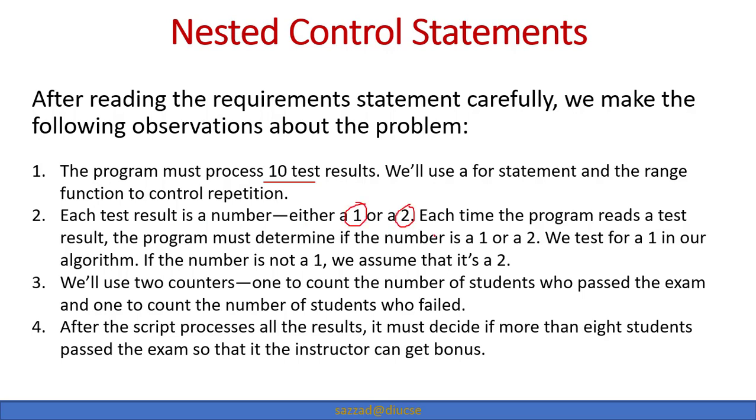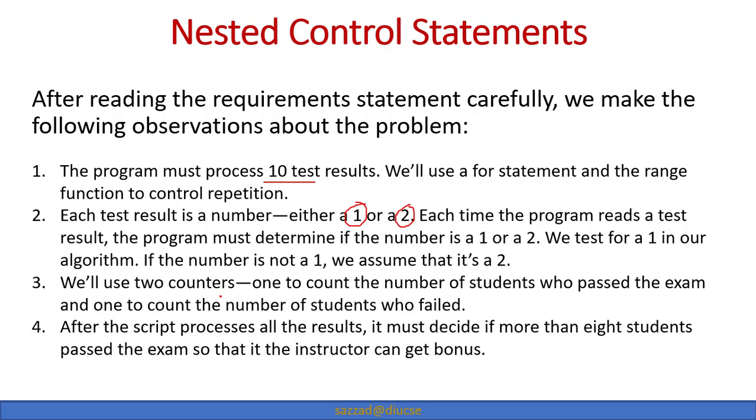So each time the program reads a test result, the program must determine if the number is 1 or 2. We test for a 1 in our algorithm. If the number is not 1, then assume that it is 2. So if it is not 1, then pretty surely it is going to be 2.